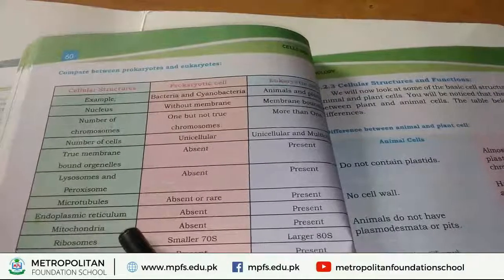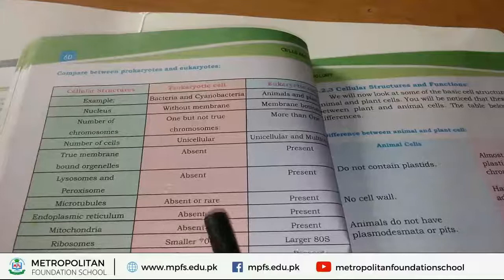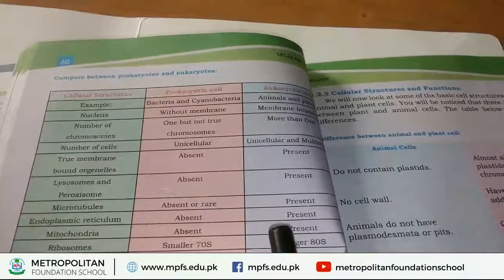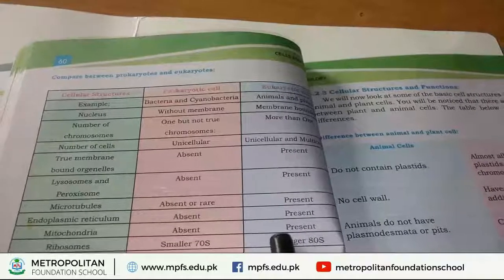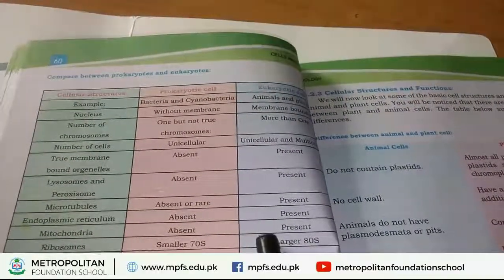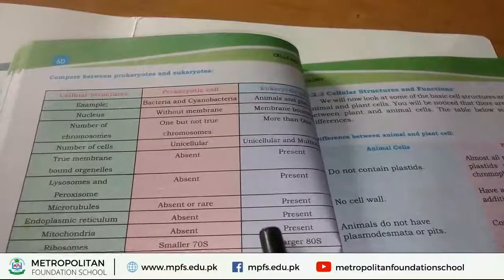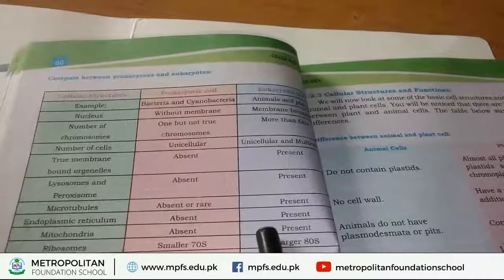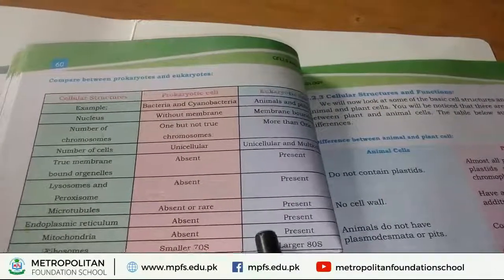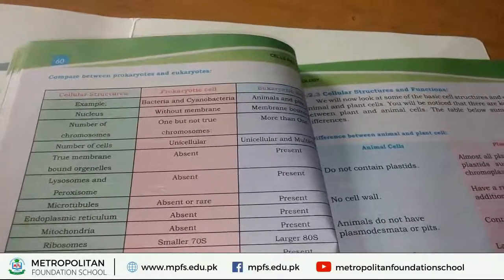Mitochondria is also a membrane bounded organelle, and this is absent in prokaryotes, but present in eukaryotic cells. We already showed diagrams of animal and plant cells, and in these cells mitochondria is present. That's why they are called eukaryotes. So mitochondria is found in eukaryotic cells.